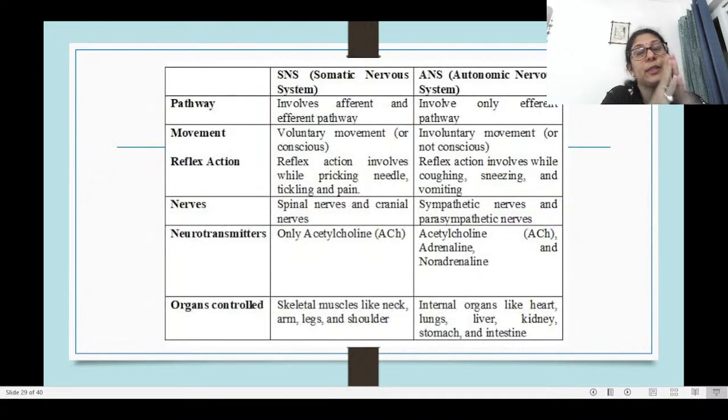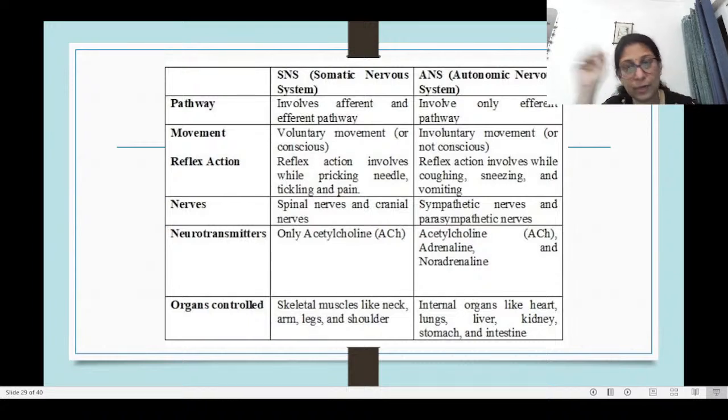So let's see the difference between the voluntary and involuntary nervous systems under different headings. First, the pathway. The autonomic nervous system involves only the efferent pathway. That is, you don't have a control, so you are not sending anything.